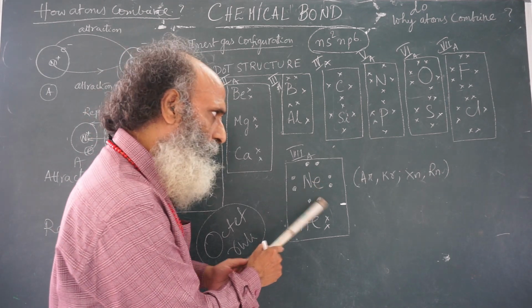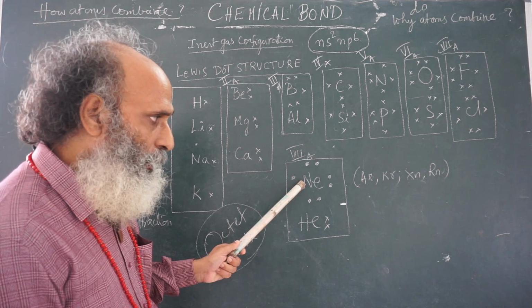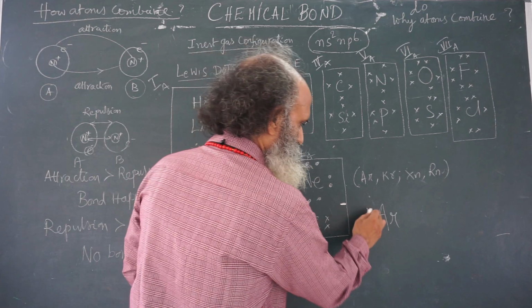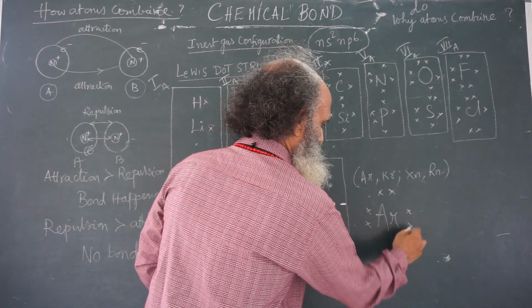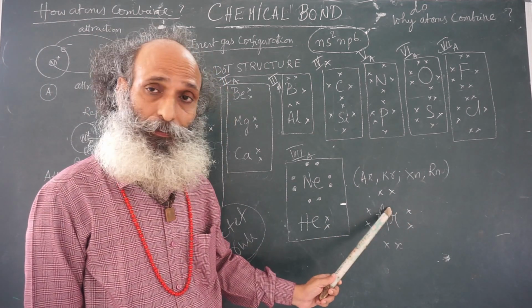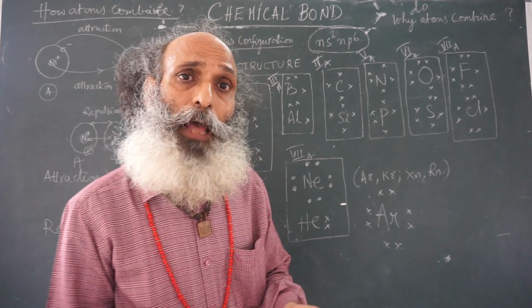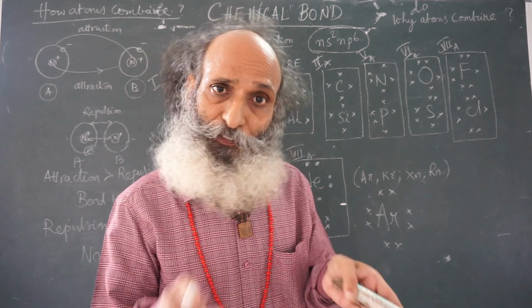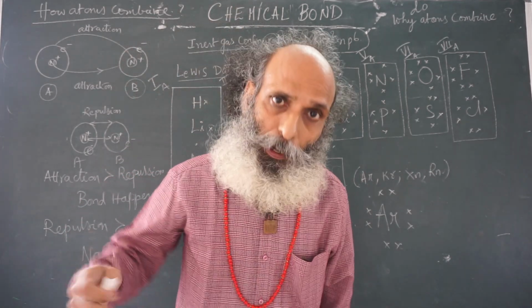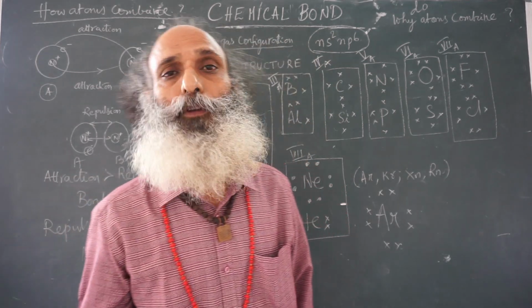Now not only neon, argon, krypton, xenon, radon, all will have the similar dot structure. For example, argon, I will write it like this, simply argon. It doesn't matter whether we put a dot or a cross, but the system we follow is, when two different atoms are there, to identify the electron that belongs to a particular atom, for one atom we use dot and for another atom we use cross.